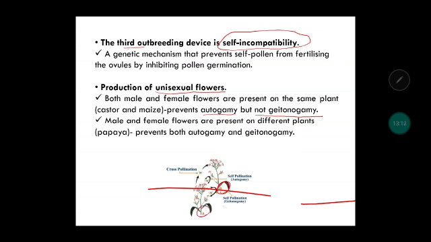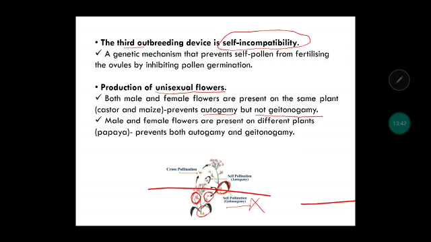Geitonogamy means, suppose this is the male flower and this is the female flower, present on the same plant. So if it is present, geitonogamy can happen. Again, geitonogamy is a type of self-pollination, but we need to avoid this also so that inbreeding depression doesn't occur. So what the plant does is, male and female flowers are present on different plants. It means in the same plant you cannot have the male and female flower.